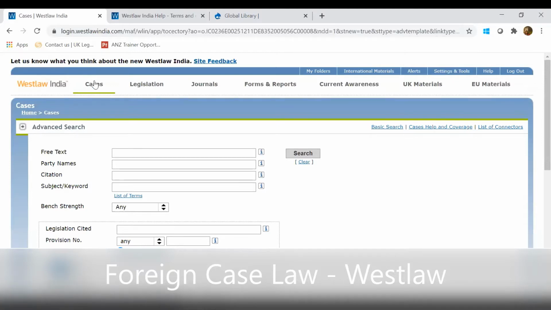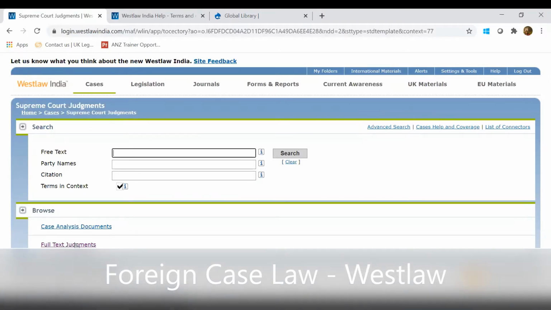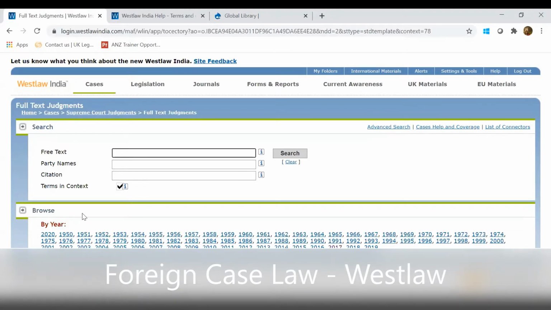So if I just go back to the cases, at the bottom section in this page, you will find the browse functionality available as well. So for example, if you don't want to search and you just want to have a look at the data available, or you just want to read the articles which are available, what you can do is just simply go at the bottom section, and if I want to see particular judgments in Supreme Court, I can just click on Supreme Court judgments, go to full text judgments, and you will get a year-wise arrangement of all the judgments which are available.